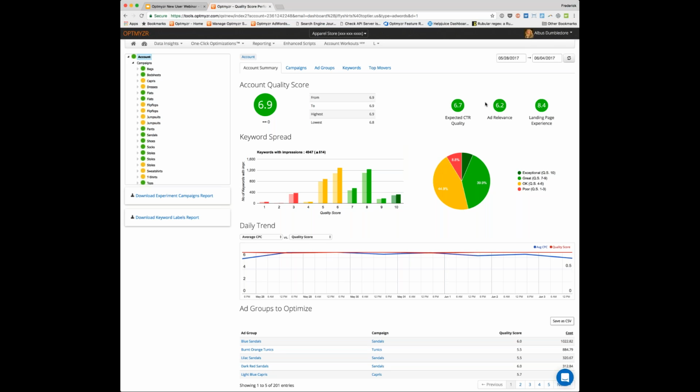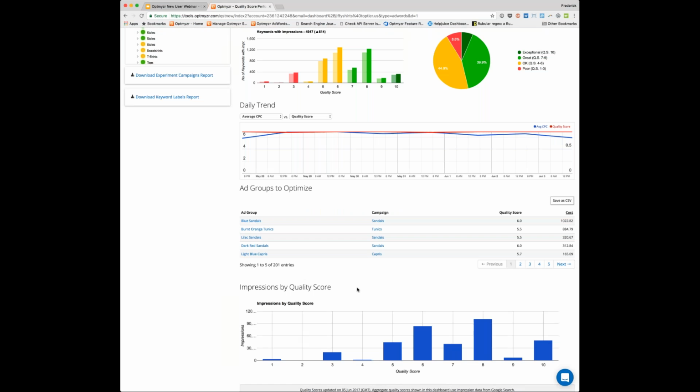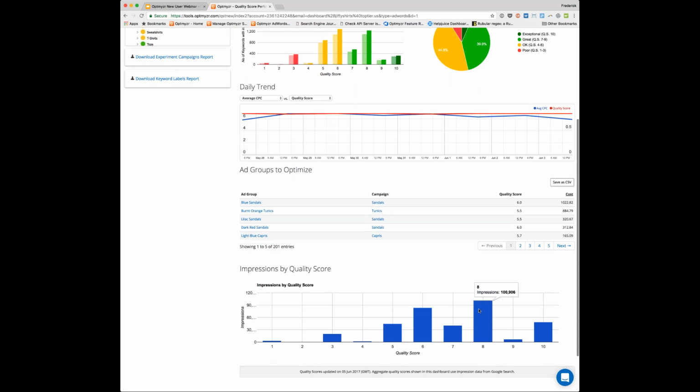I can also figure out very quickly that at the account level, ad relevance is my weakest component and my landing page experience is really good. I can see that currently I have 1,200 keywords at a keyword quality score of 6, and last week it was only about 1,000. So you can see how things have changed. You can see what kind of breakdowns. You can even figure out how that breaks down by the number of impressions. So here you can see the majority of my impressions in this account come at a quality score of 8, and only a handful of impressions come at a quality score of 1.